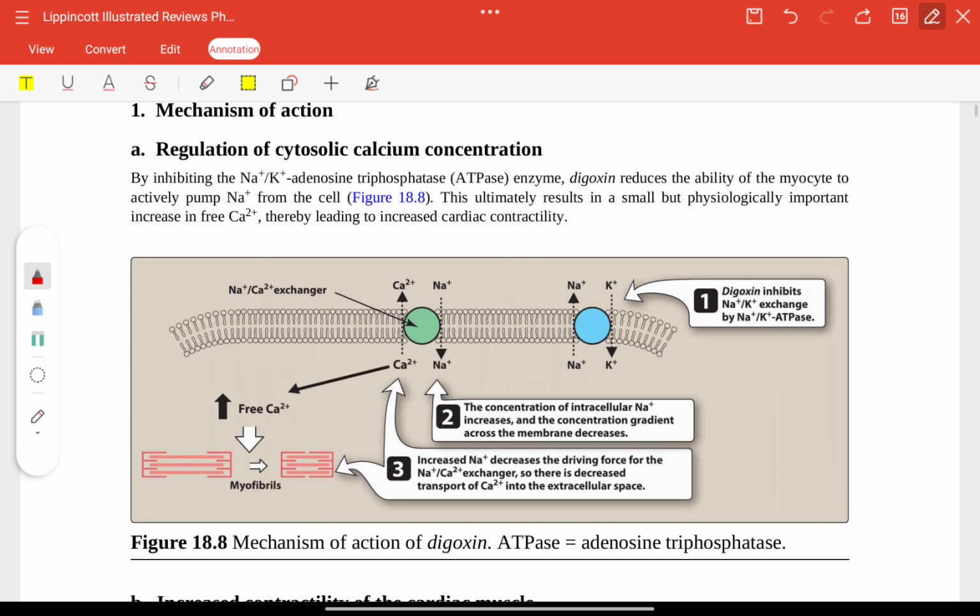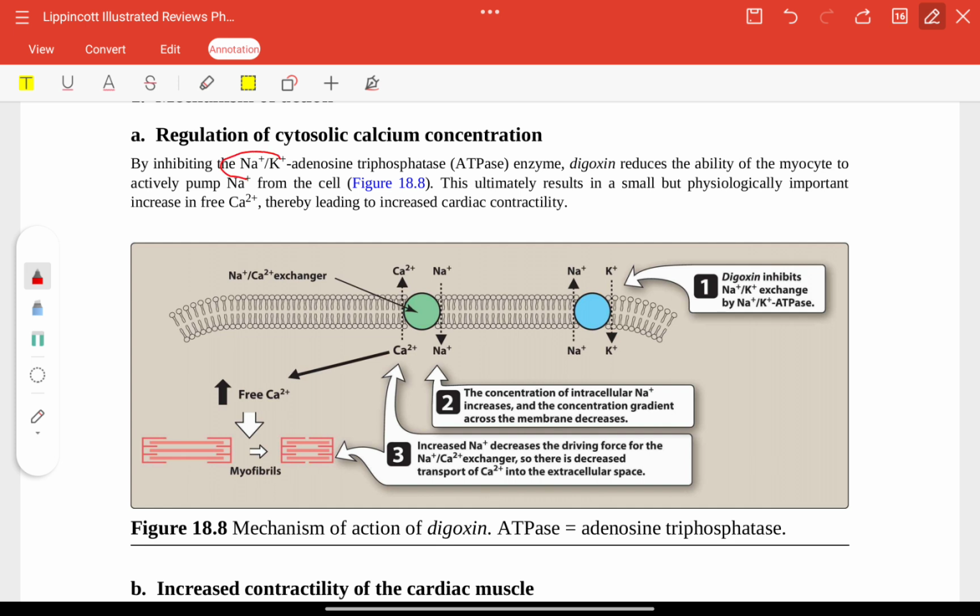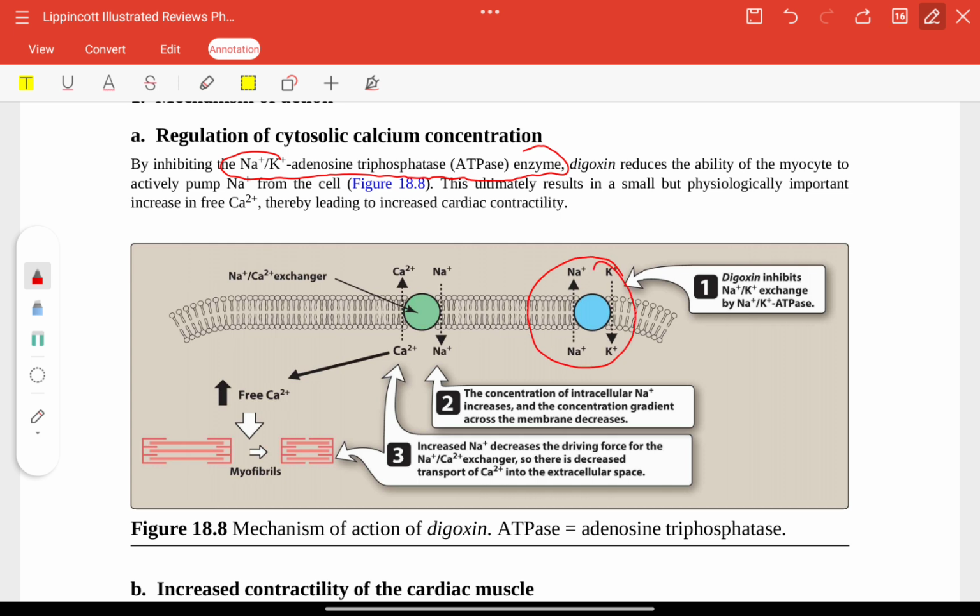The mechanism of action is to inhibit the sodium potassium adenosine triphosphatase enzyme. Okay, digoxin will inhibit this exchange, reducing the ability of the myocyte to actively pump sodium from the cell, and resulting in increased free calcium and leading to increased cardiac contractility.